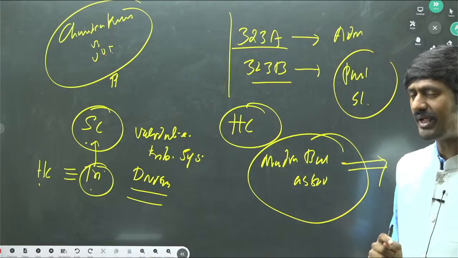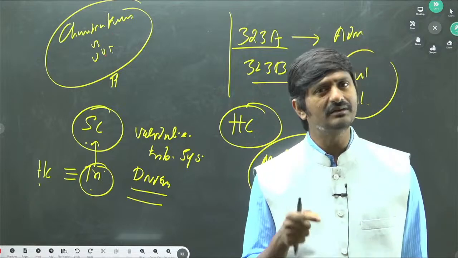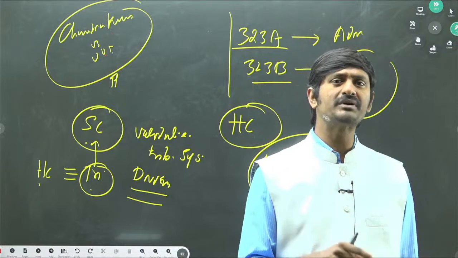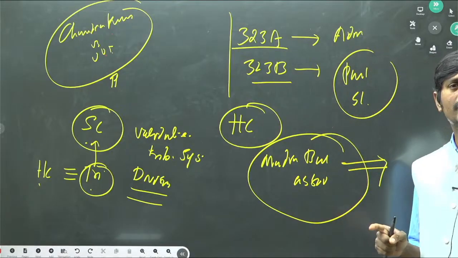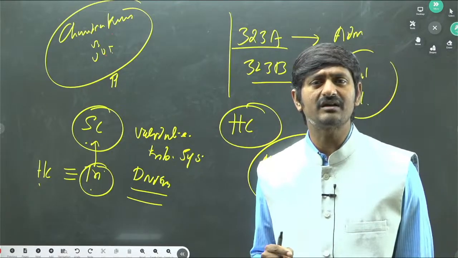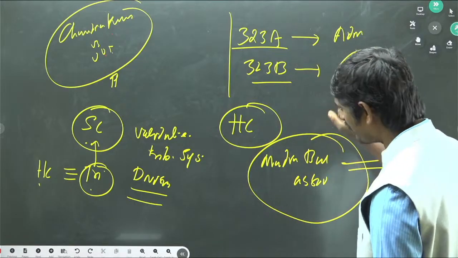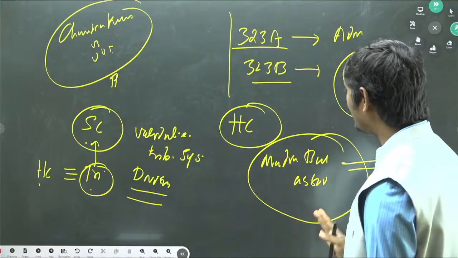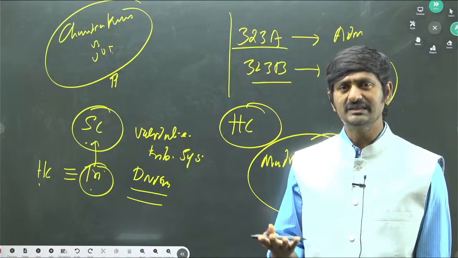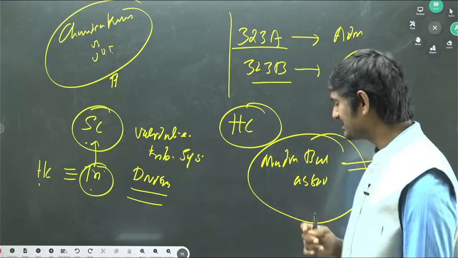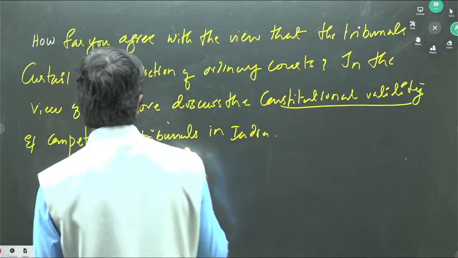For example, income tax department, income tax appellate tribunal. So that appellate tribunal falls under the income tax department itself, and officials are members of the tribunal. So that is why it is having some compromise on the quality of justice or independent character of the dispute resolution bodies. So that is how Supreme Court has validated it. At the same time, it also has directed the government to bring these tribunals under the independent system. So this is the way we can think about this answer.